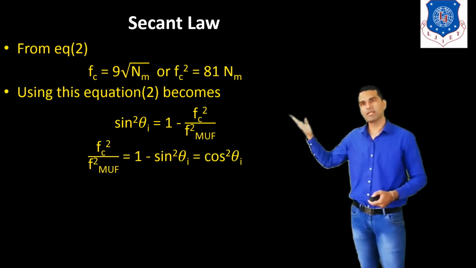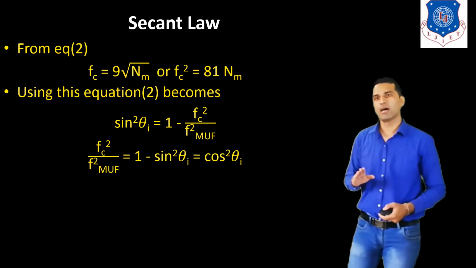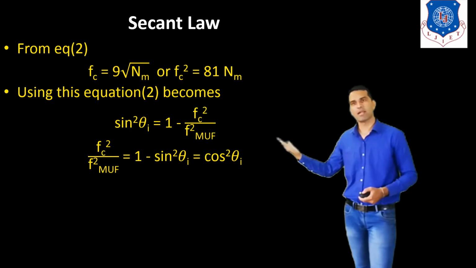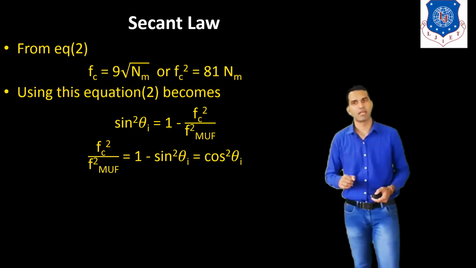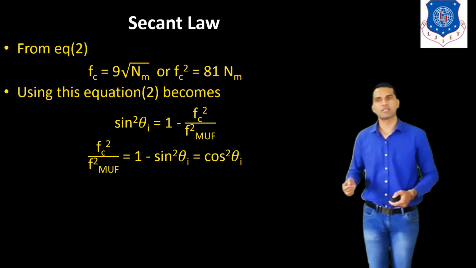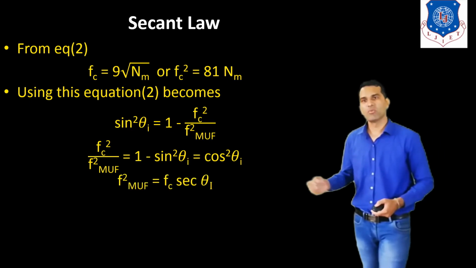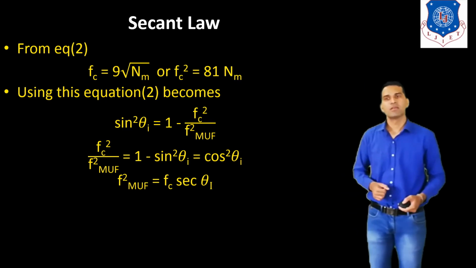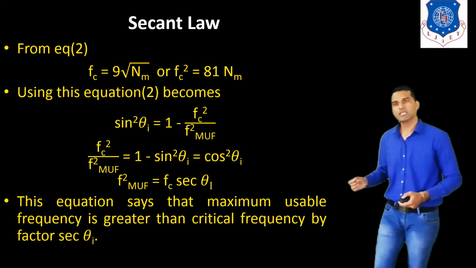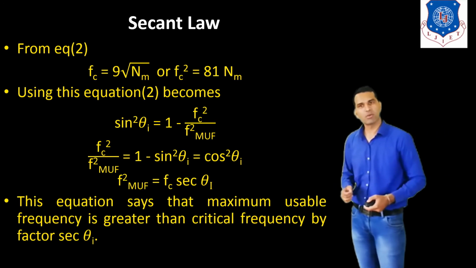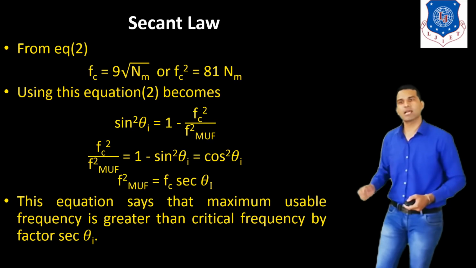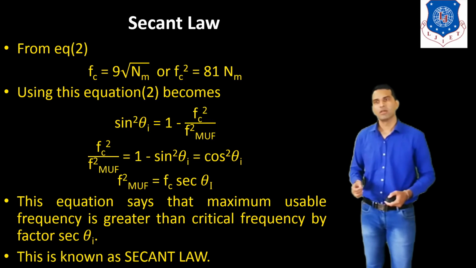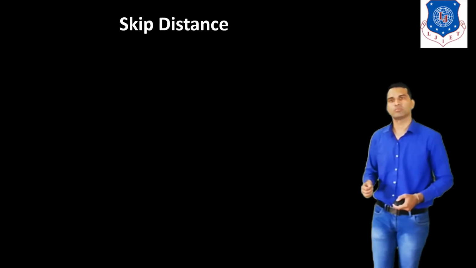Now we simplify this equation. We can write fc square upon f_muf square on the left hand side and 1 minus sin square theta I on the right. We know that 1 minus sin square theta I is nothing but cos square theta I. So we can write f_muf is equal to fc sec theta I. This equation says that the maximum usable frequency is greater than the critical frequency by a factor of sec theta I. This is known as the secant law.